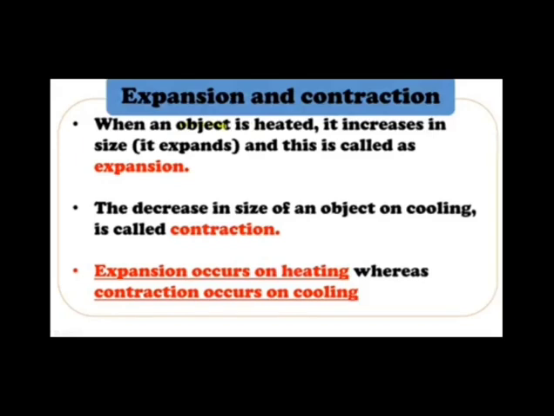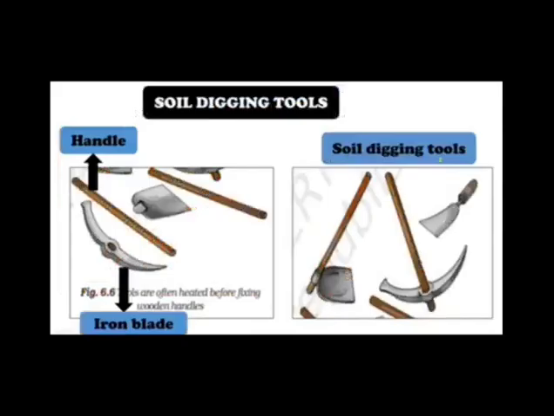Now we will take a look at some examples where expansion and contraction are used in everyday life. Here we have some soil digging tools, which are used in agriculture for digging the soil. The iron tools and the wooden rods are made separately, and after that they are joined together to make these digging tools.